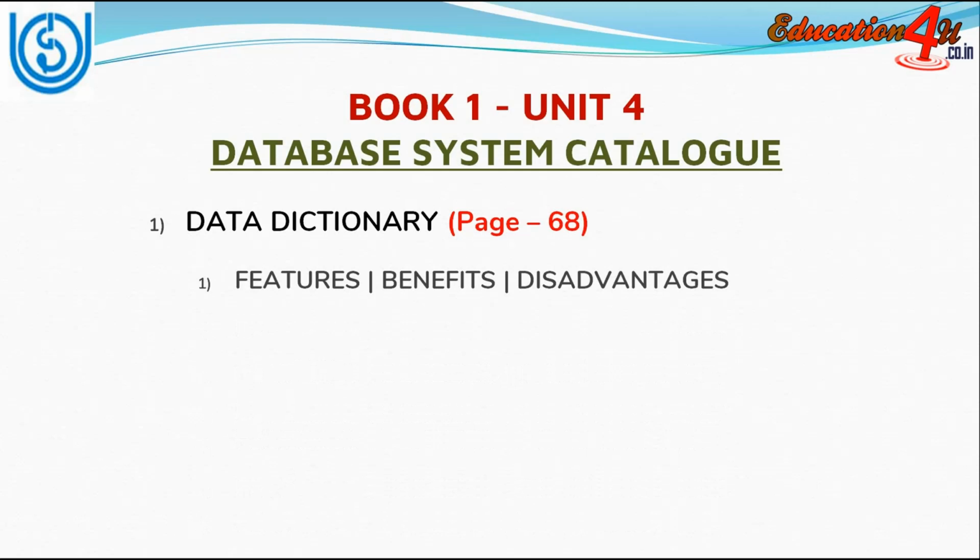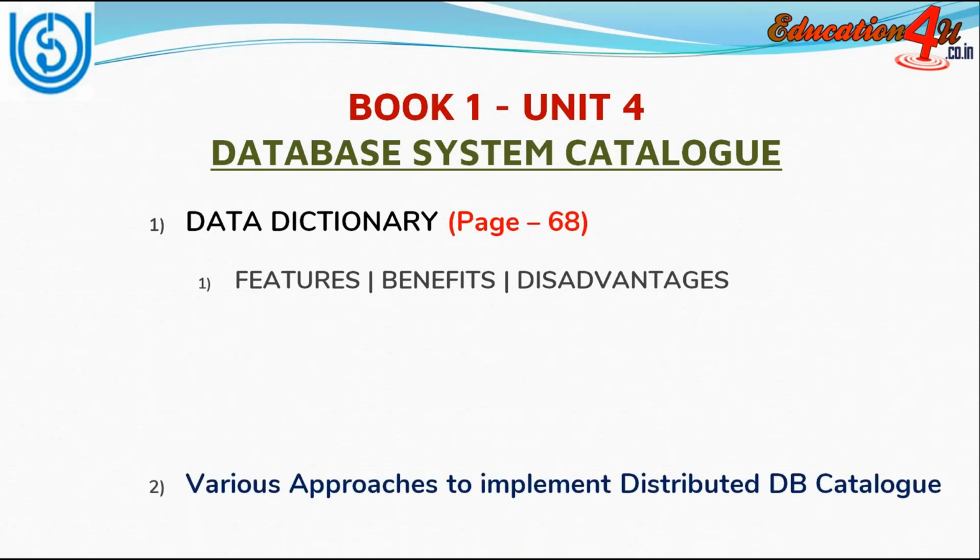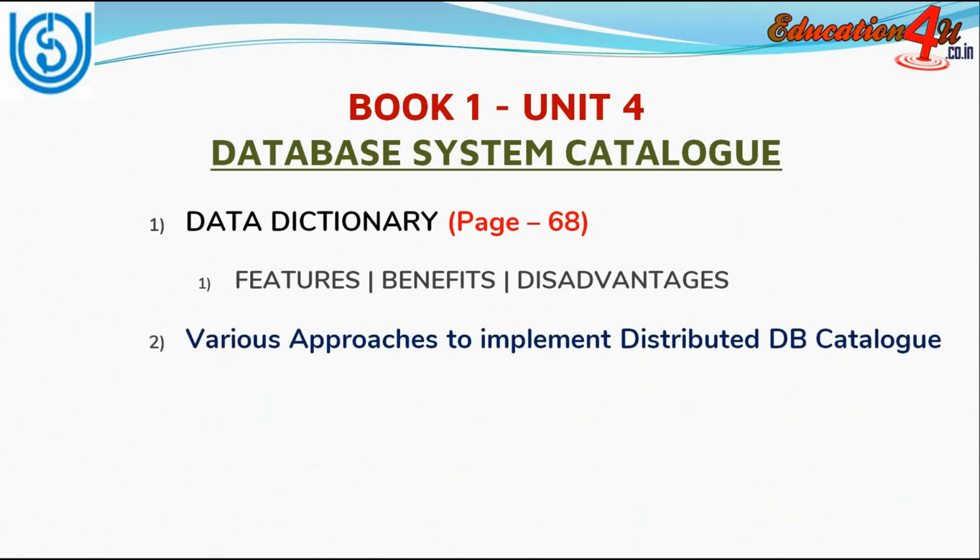In the data dictionary, questions may come to describe the features of the data dictionary, or list out its benefits and disadvantages. Now the second topic is various approaches to implement a distributed database catalog.